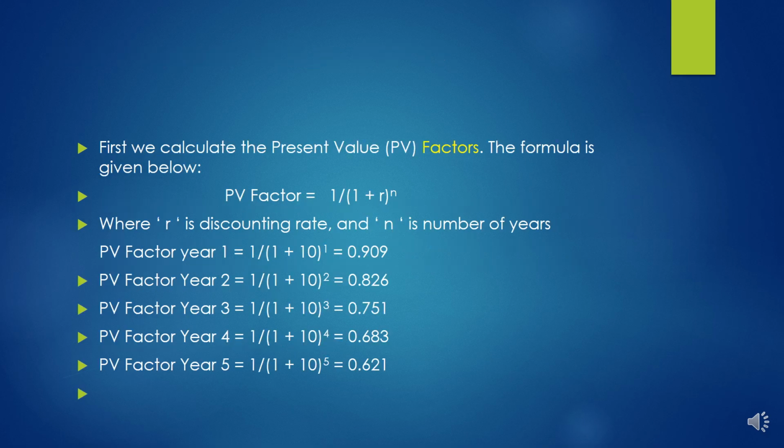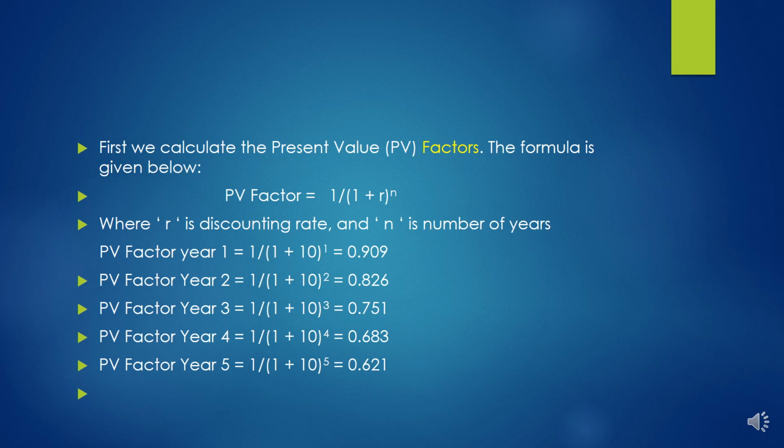Now we have to learn how the present value factors are calculated for each year that the returns will accrue on the investment. It's a very simple formula, given there, and the calculation is shown here, which is again very simple.